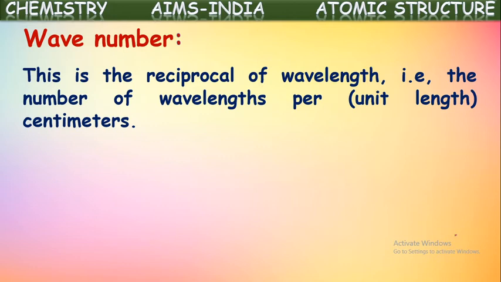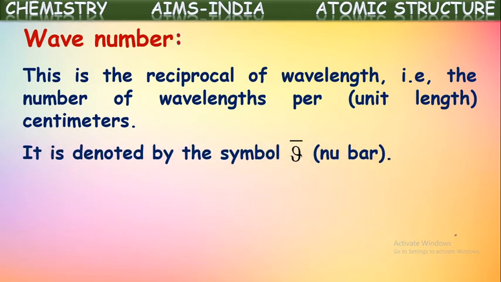Wave number is simply the inverse of wavelength. It is denoted with the symbol nu bar. We know nu represents frequency, while nu bar represents wave number.